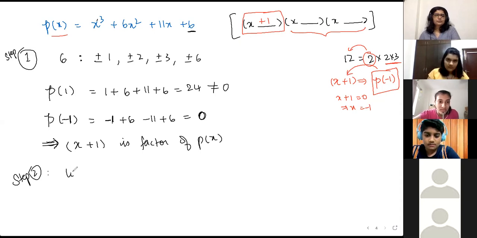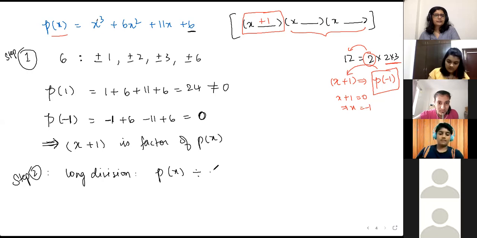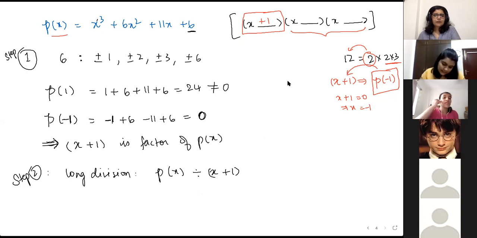So by long division, check like what you'll divide is p of x divided by x plus 1, the one factor that you got. Okay. So I'll do it on the board, Samriddhi. And in case any of you have any doubts, if you're not sure, you can follow along.